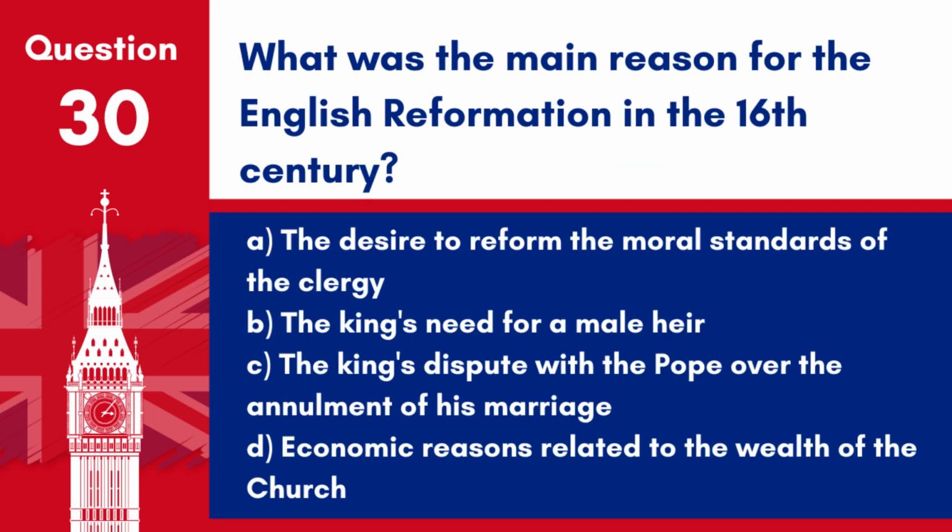Question 30. What was the main reason for the English Reformation in the 16th century? A. The desire to reform the moral standards of the clergy. B. The king's need for a male heir. C. The king's dispute with the Pope over the annulment of his marriage. D. Economic reasons related to the wealth of the church. Answer: C. The king's dispute with the Pope over the annulment of his marriage. This was the main reason for the English Reformation.